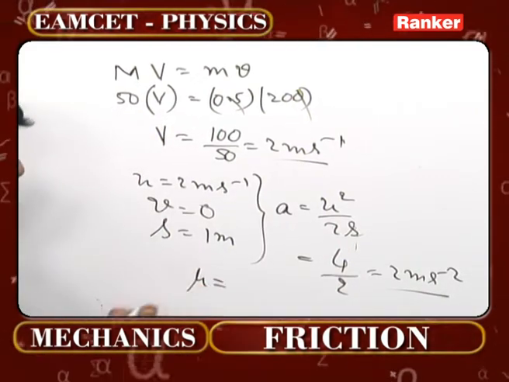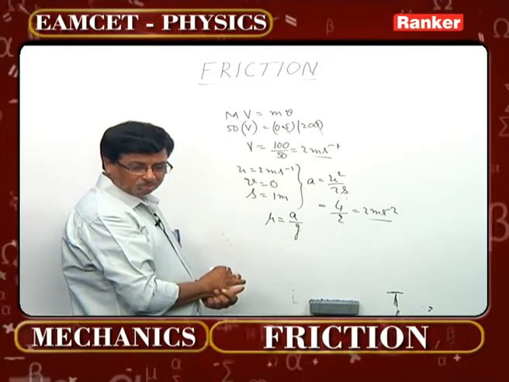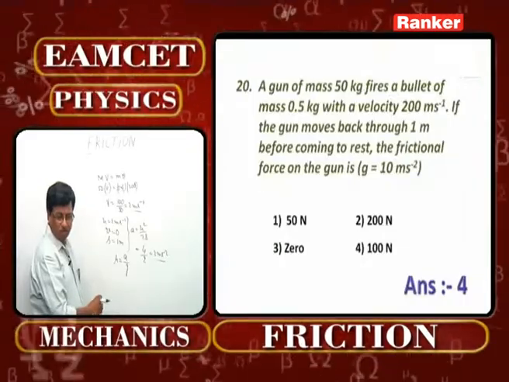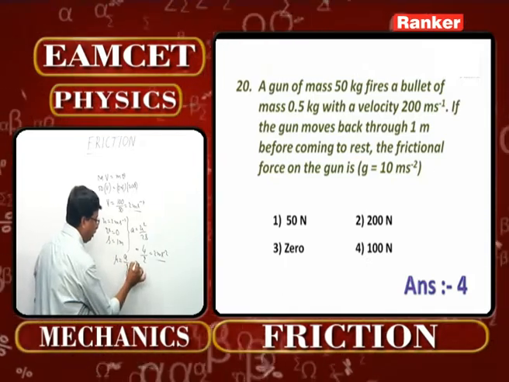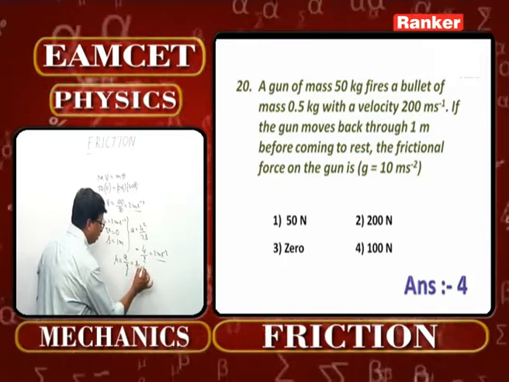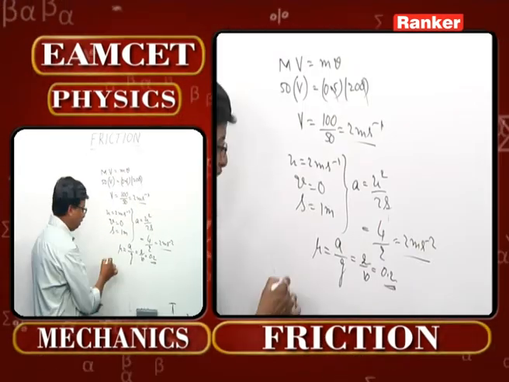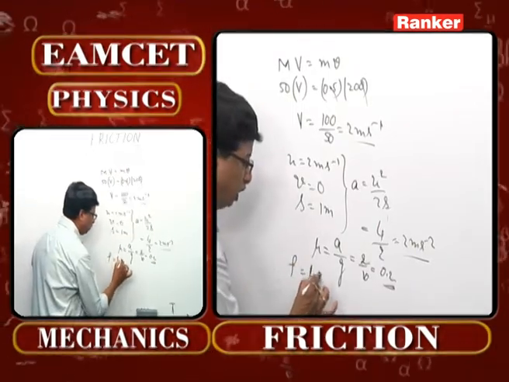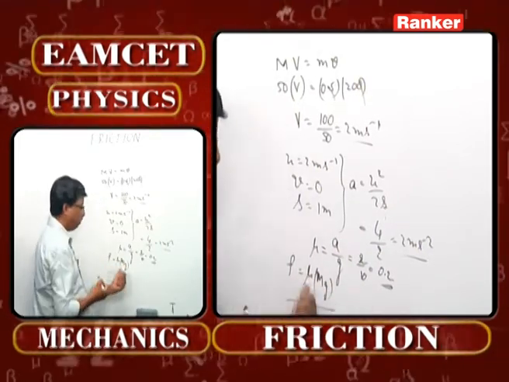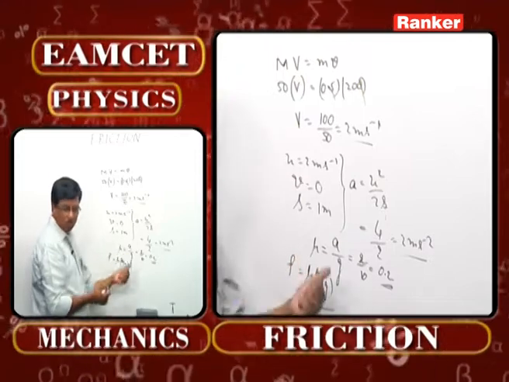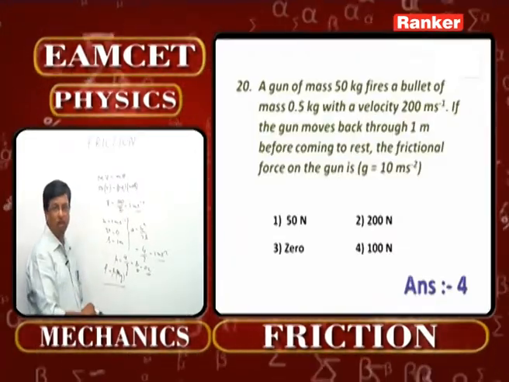But in fact we want the value of mu, which now can be taken as a by g. Then what will now be the value here? Mu is given there, that is the force of friction, frictional force we just want. So what is mu here? It is now 2 by 10, that is now going to be 0.2. Now what is force of friction acting on that? It is nothing other than mu times mg. Just substitute the values over there. Mu is given, mass is known, g is known. Directly substitute, you will be getting exactly 100 Newton for this particular answer.